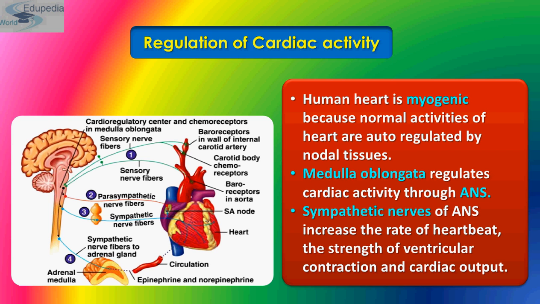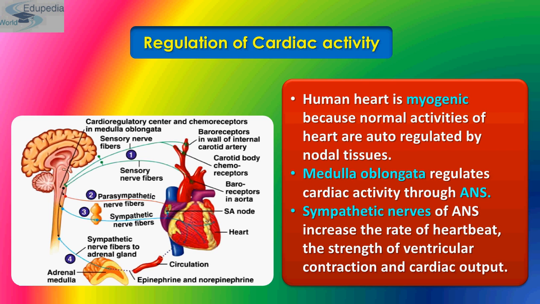During inspiration, heart rate increases and during expiration, it falls. This phenomenon is known as sinus arrhythmia. So the human heart is myogenic because normal activities of the heart are auto-regulated by nodal tissue, which we have already studied. And the medulla oblongata regulates cardiac activity through the autonomic neural system.